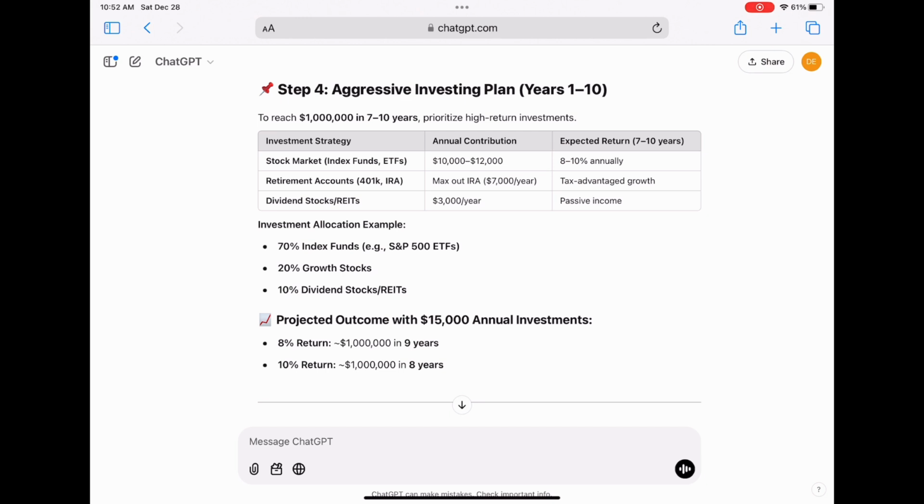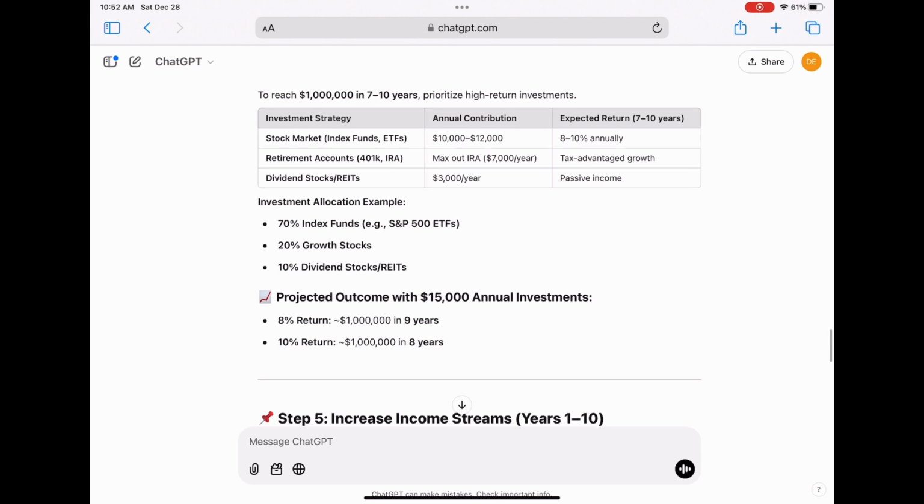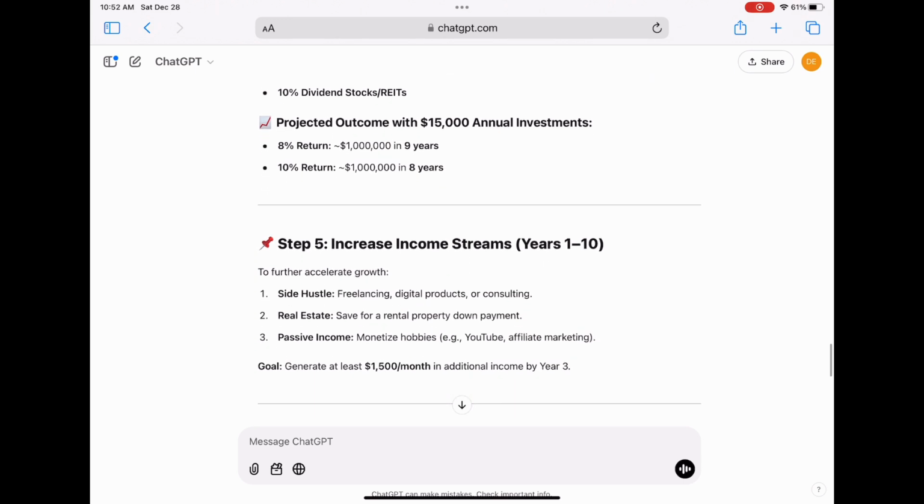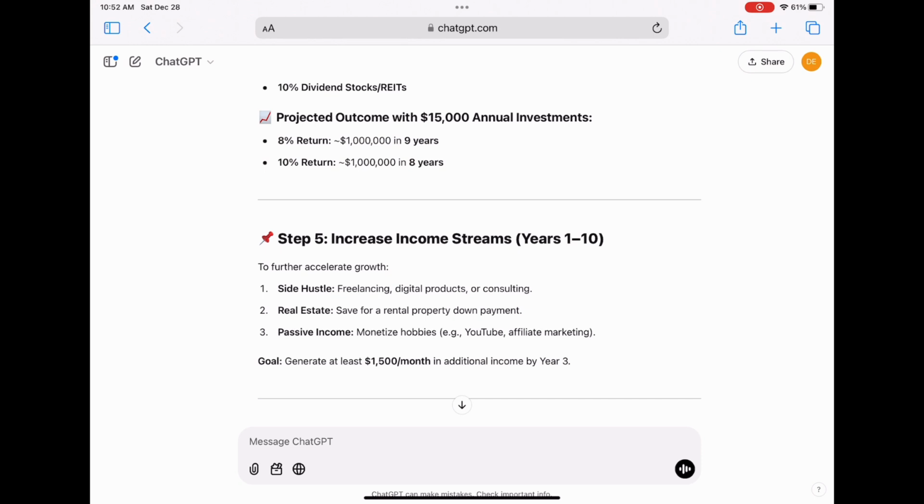So the way they've broken it down is 70% in those index funds, and they're giving you examples such as S&P 500 ETFs, 20% growth stocks, 10% dividend stocks. And then the projected outcome, if you're doing those $15,000 a year annual investments, in 9 years you could be a millionaire if you have that 8% return. But if you have the 10% return, you can be a millionaire in 8 years. So it's all about planning, guys.